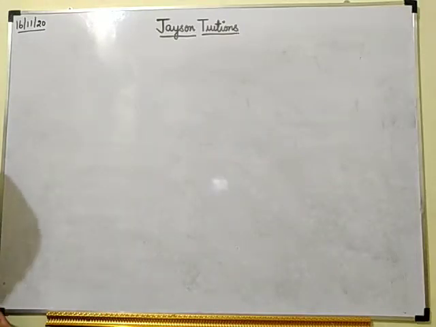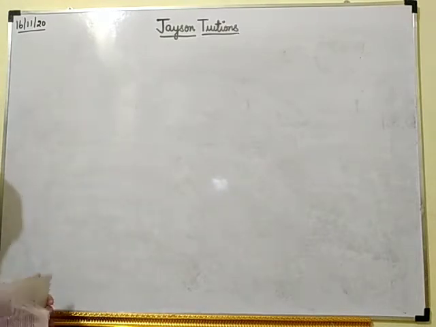Today we will continue the chemistry chapter. In the previous class we have completed alkenes. So today we will start with alkynes.